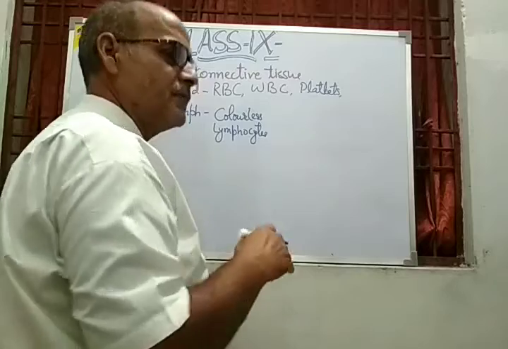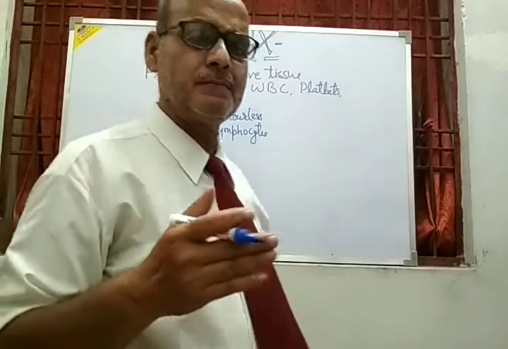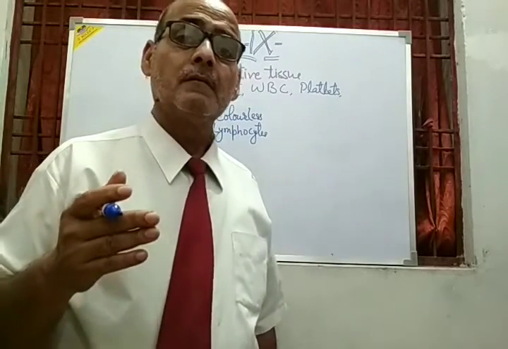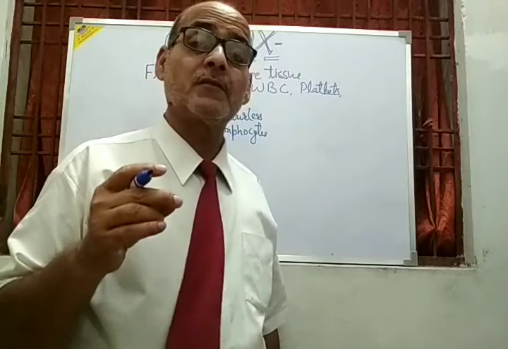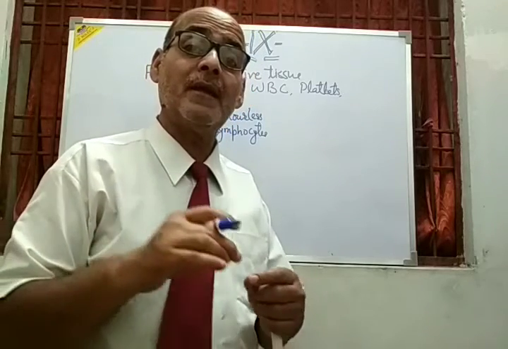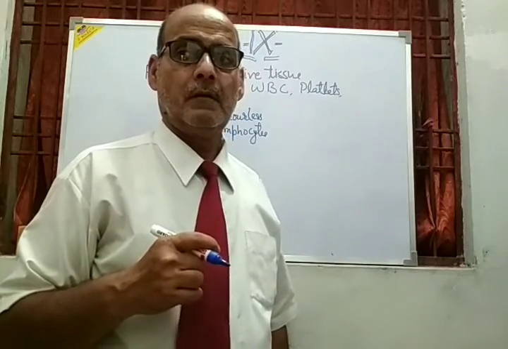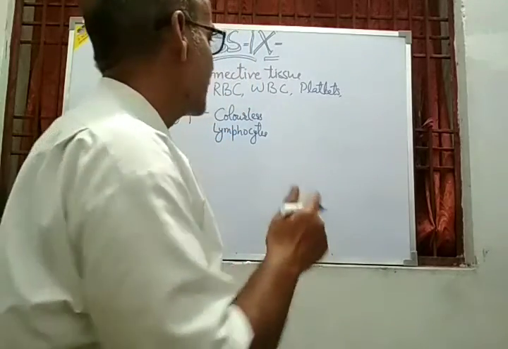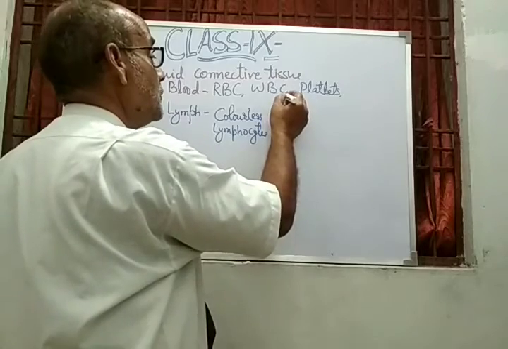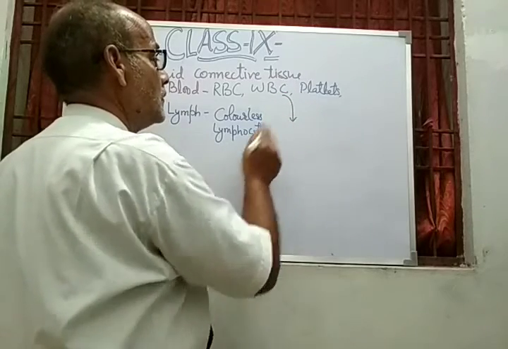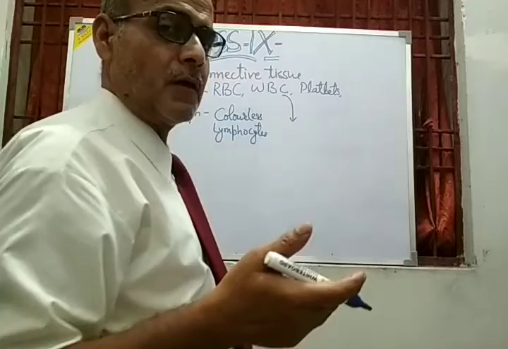These lymphocytes are the cells which are responsible for making our acquired immune system, because the WBC is also producing antibody.